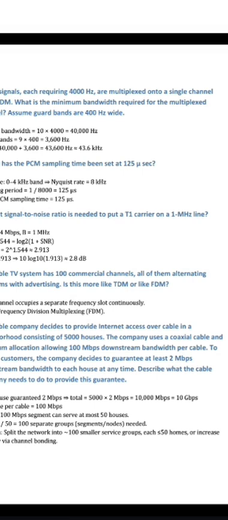Next question, why has the PCM sampling time been set at 125 microseconds? The answer is, for voice in the 0 to 4 kilohertz band, the Nyquist rate is 8 kilohertz, so the sampling period equals 1 by 8000, which is equal to 125 microseconds.